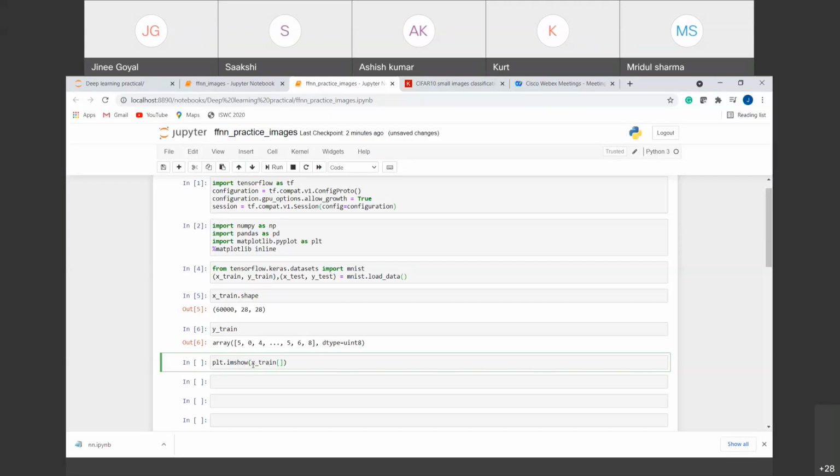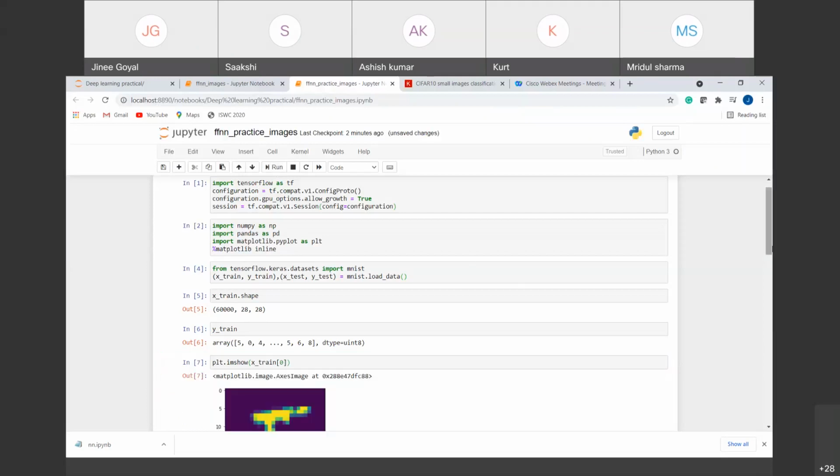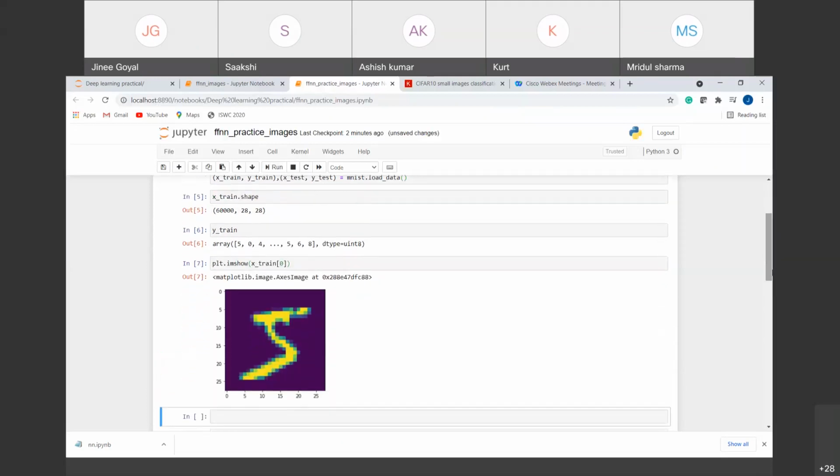So we'll pass the first image. The first image is at index 0 in the X train. What should it be? According to this class, it should be a 5, right? So if I run this, you can see we have an image that is 5. It corresponds to 5, so we can match this.